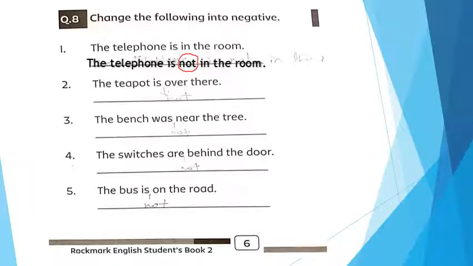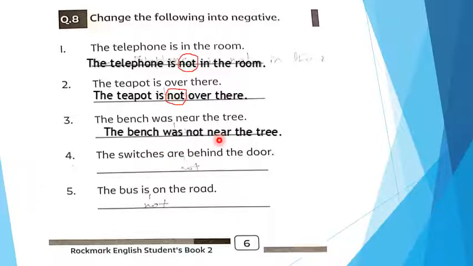So students, note this statement in your book. Page number 6. The teapot is over there. The teapot is not over there. Next statement is the bench was near the tree. The bench was not near the tree.